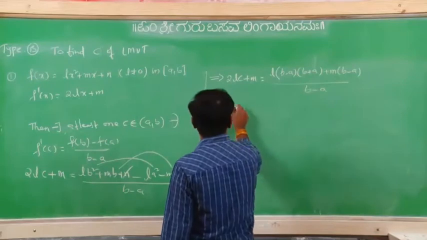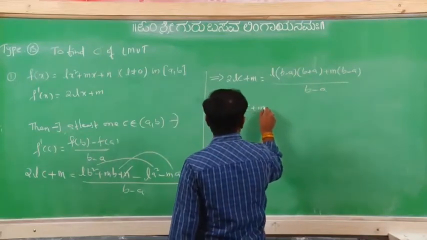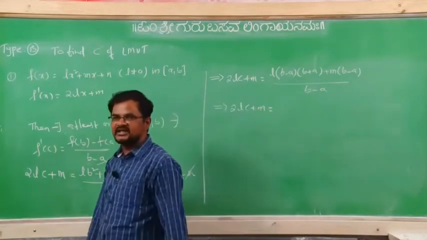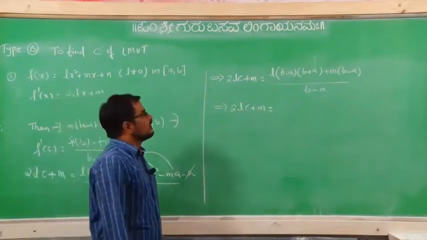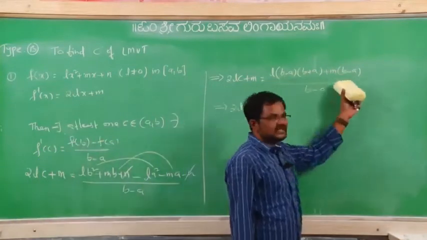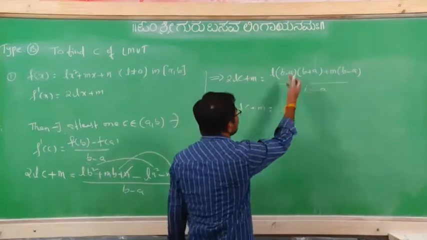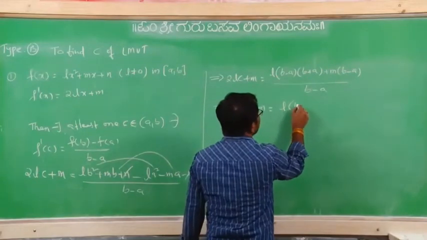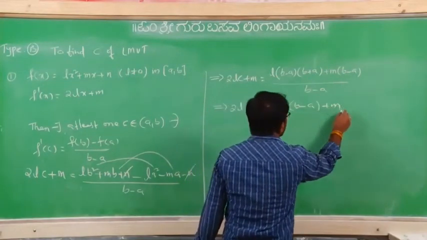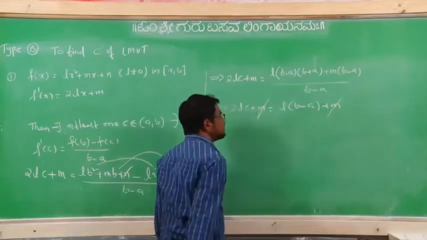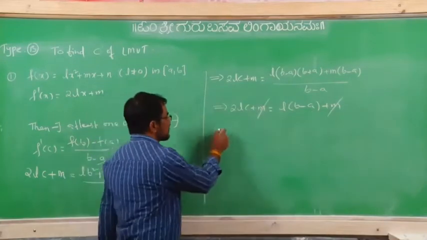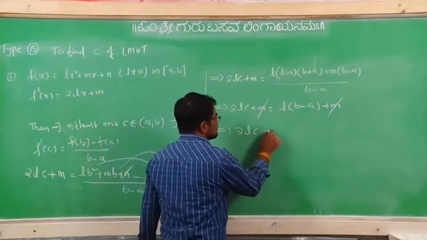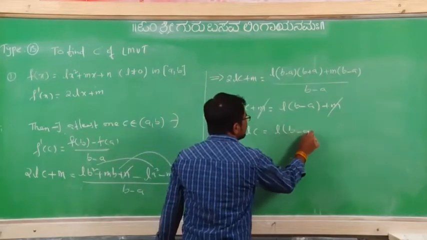Now that implies 2Lc plus m equal to, once you observe right side RHS, b minus a get cancelled or not? So what is remaining? Common and cancel. So L into b plus a plus m remaining, and both the sides m also get cancelled. What is remaining? 2Lc equal to L into b plus a.